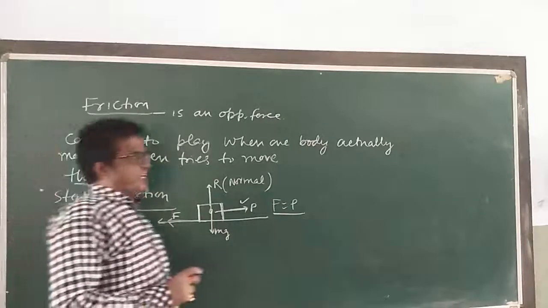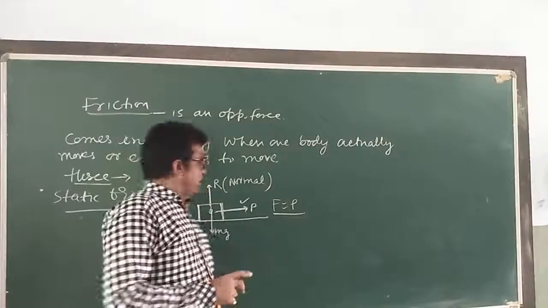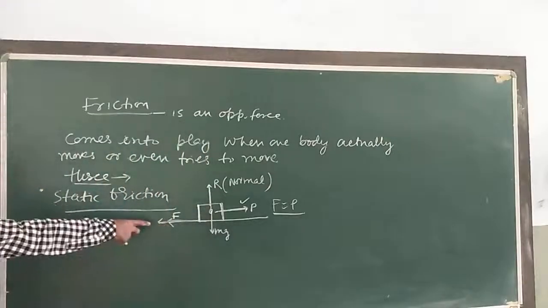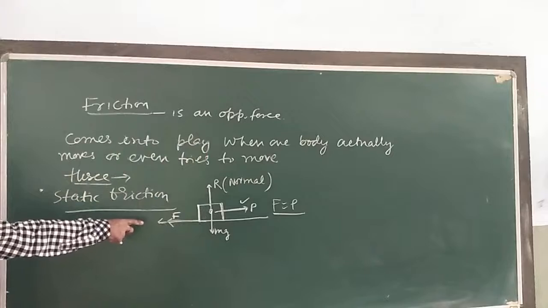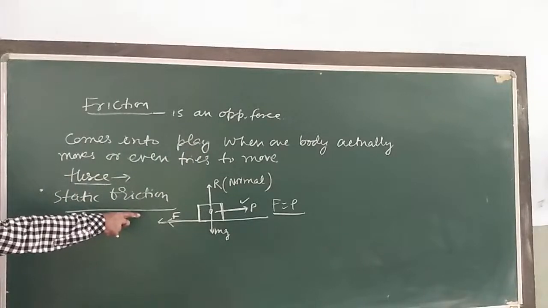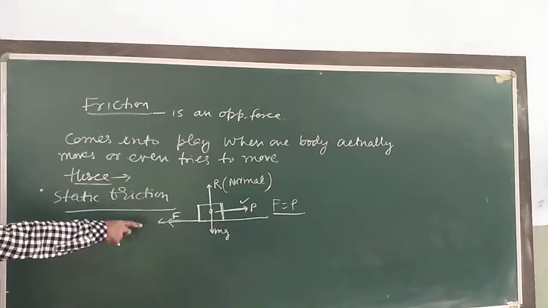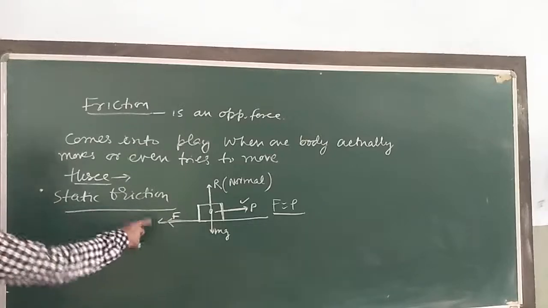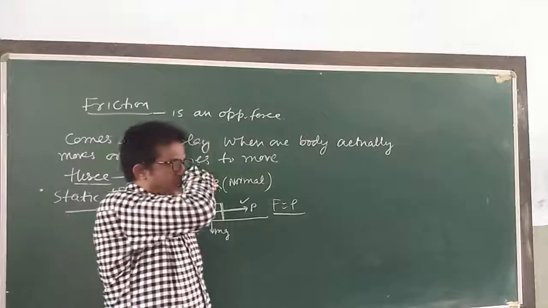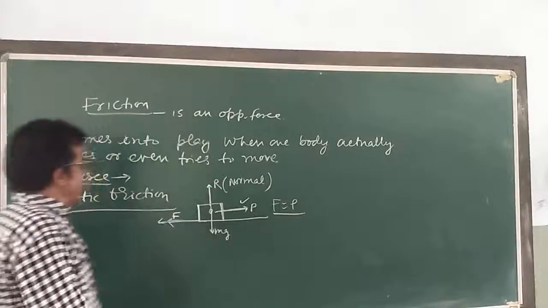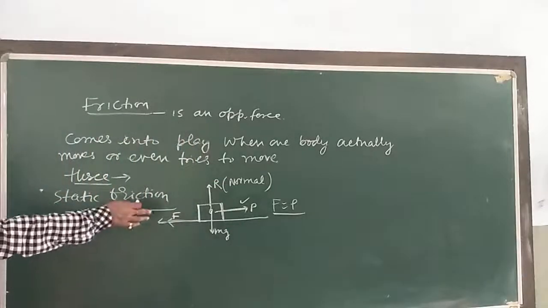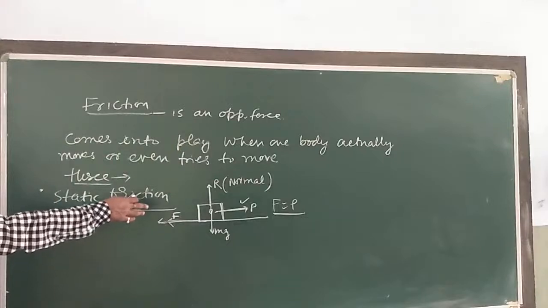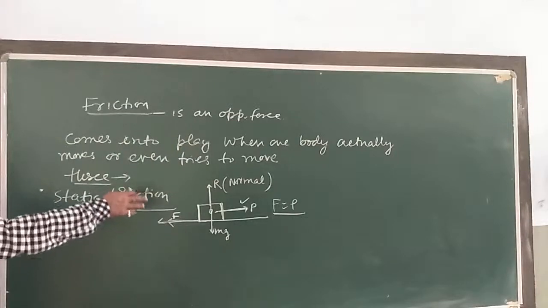So what I can say here, the opposing force comes into play when one body tends to move over the surface of another body, but the actual motion has not yet started. अभी तक motion start नहीं हुआ है. That force here is called static friction. Static friction does not exist by itself.